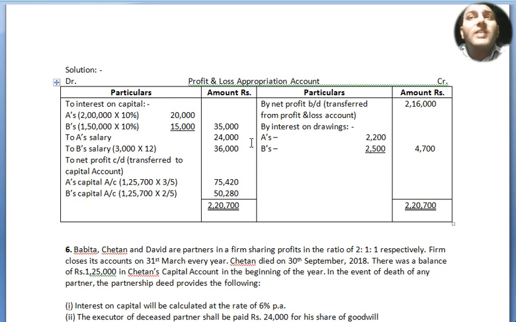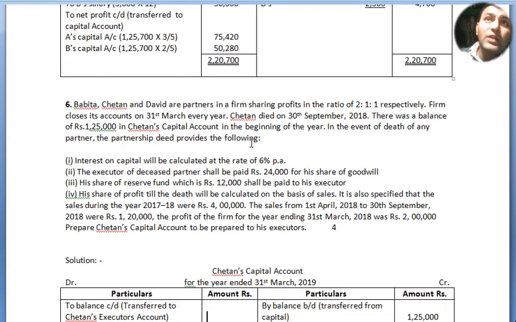We have written it on both sides for balancing, and after that we got the difference of 1,25,700, which we have distributed according to their profit sharing ratio, that is 3:2. 3/5, 2/5, where we got for A 75,420 and for B 50,280. Now we move to our next question, again for 4 marks.